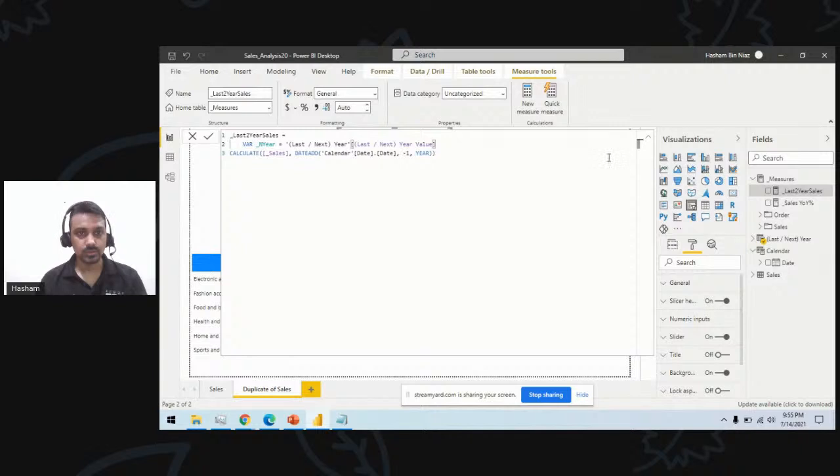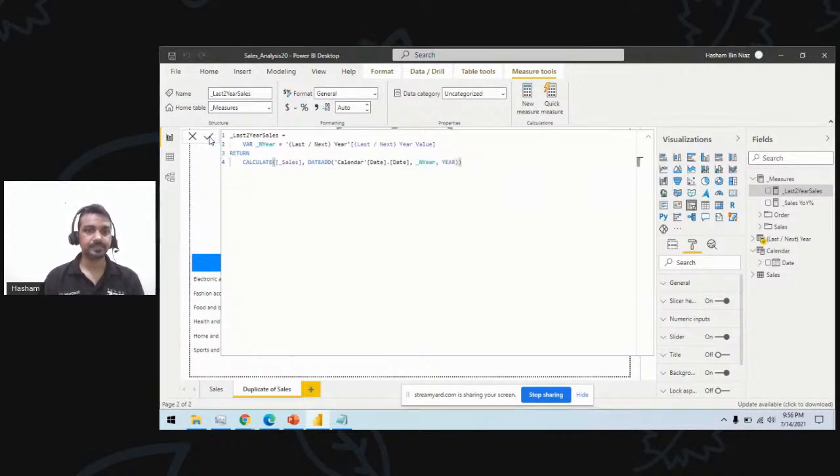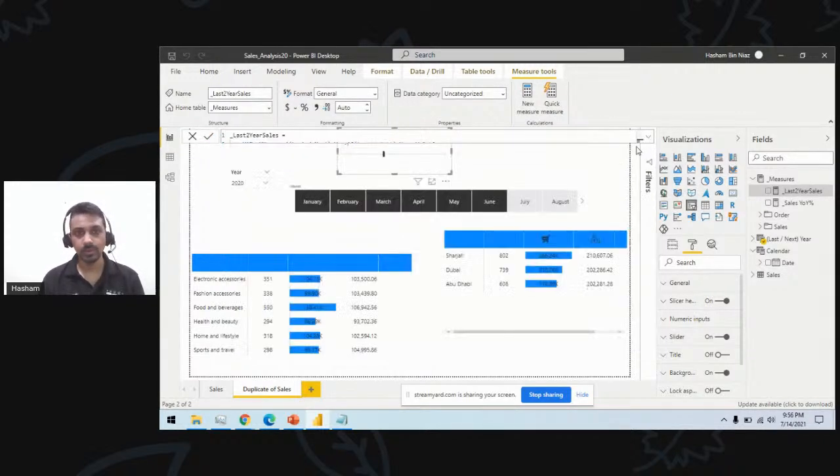Right. So I have this value coming up here, and I want this to return. So now this time, let's see if this works. Okay. So how do we verify it? How do we validate it?